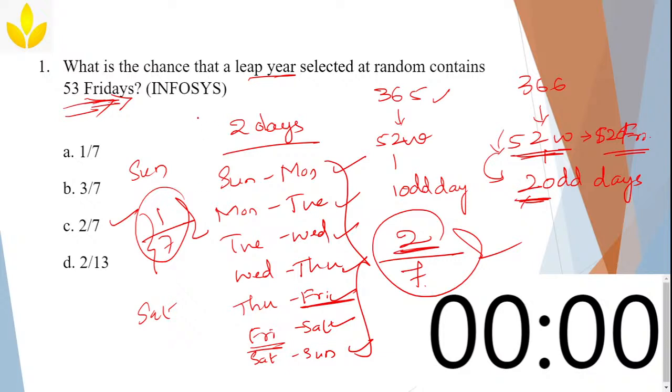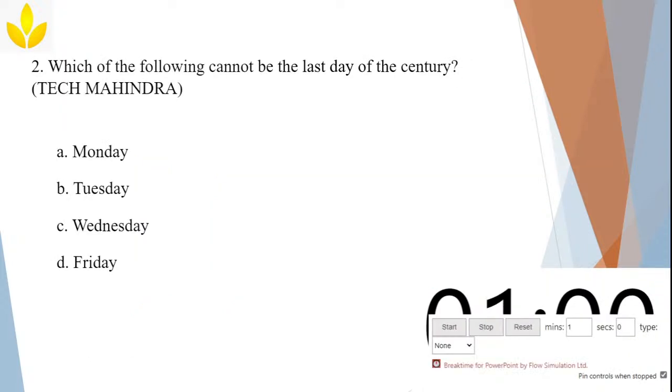It can be any day. It is not just Friday. It can be Sunday, Monday, Tuesday. It can be any day. It will be 1 by 7 only. Okay. Yes, Pavitra Jenka, your answer is correct. So answer is C, 2 by 7. Next question. Please do attend this question.